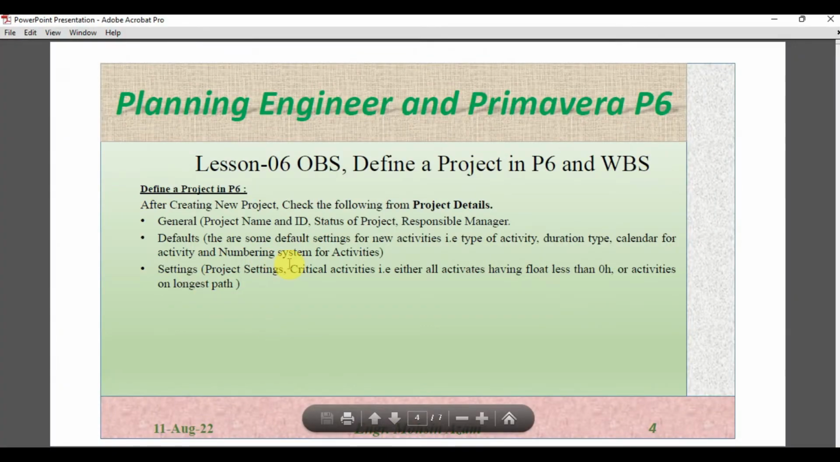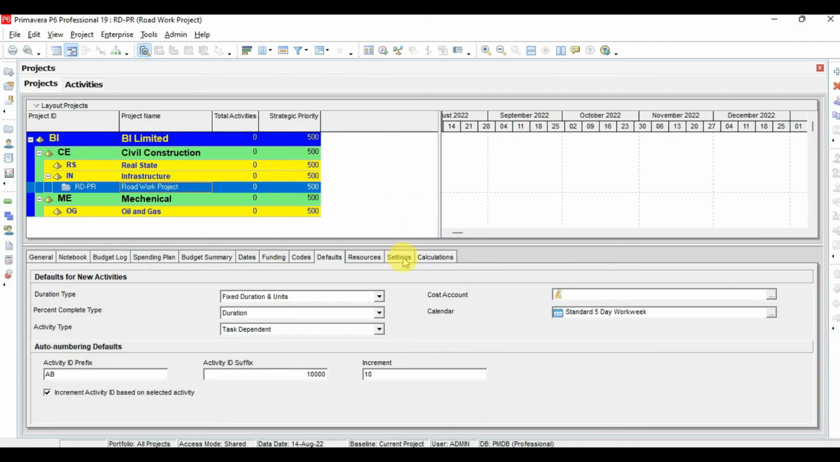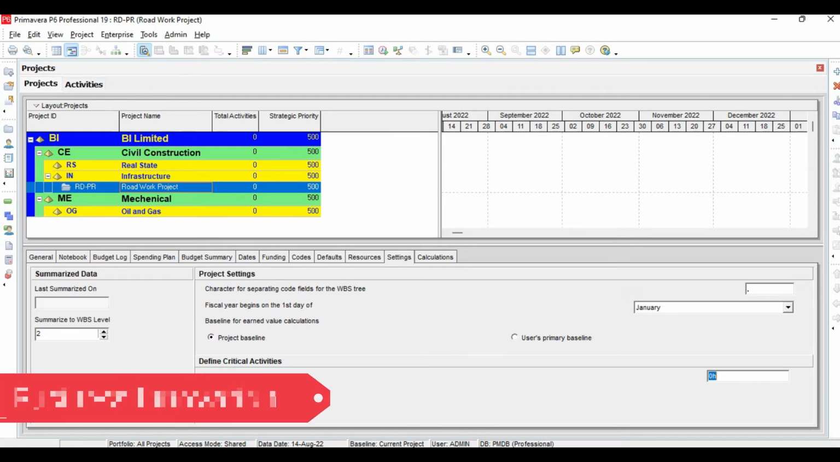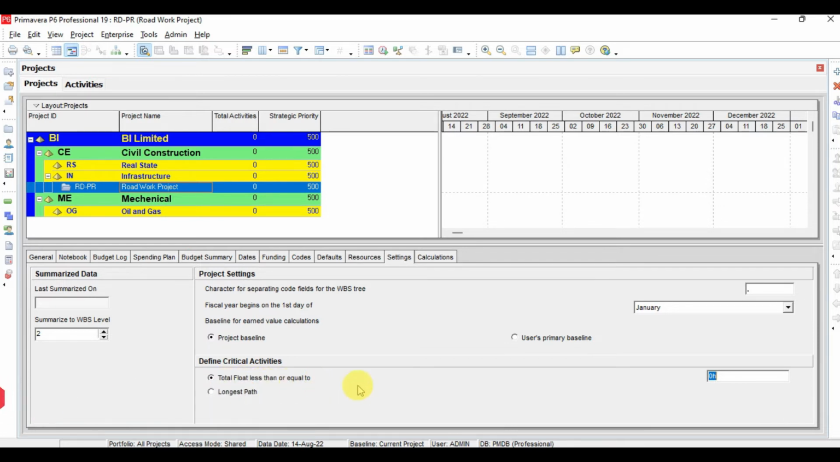Okay, the next is project setting, critical activity. Either all the activities have float less than 0 or the activities on the longer path. So this is actually the critical path. We will not understand it now, but here we can change this. This is define critical activity. What activity will be called a critical activity? You can define here that all the activities on the longest path will be considered as critical activity, or the total float less than or equal to 0 hours. So all the activities for which the float is less than 0 hours can also be considered as critical. So this is your choice.